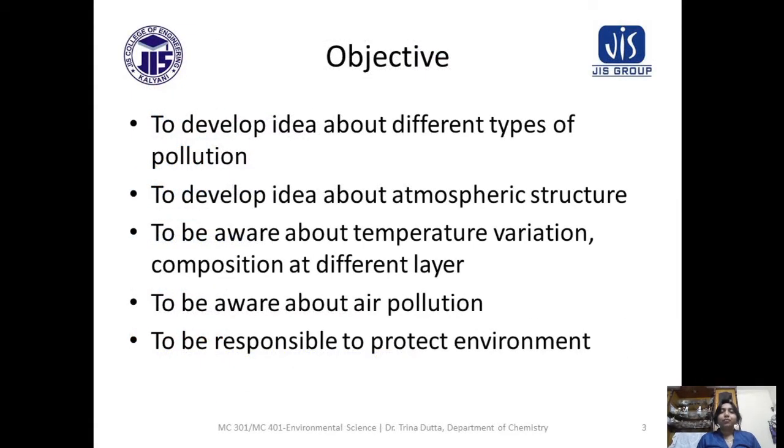The objective of this lecture is to develop an idea about different types of pollution, to develop an idea about atmospheric structure, to be aware of temperature variation and composition at different layers, to be aware of air pollution, and to be responsible to protect the environment. The last one is very vital, and that is why the environment is very important for your study.